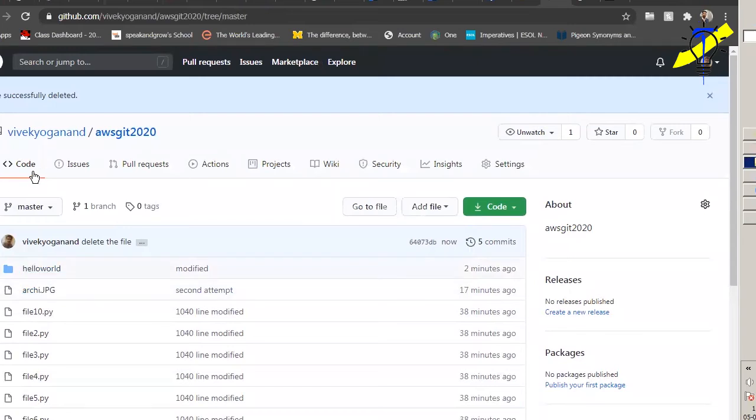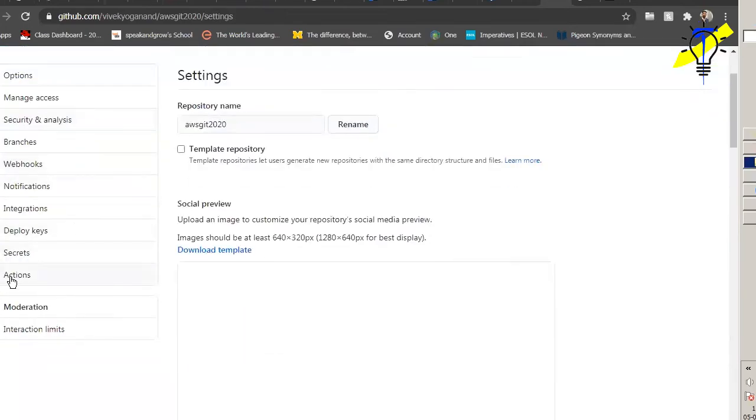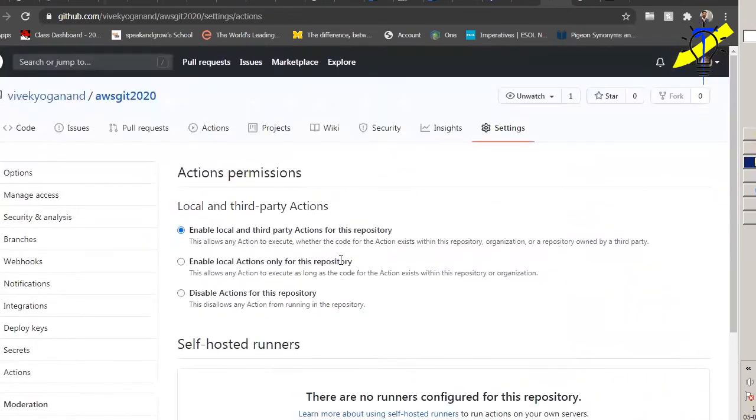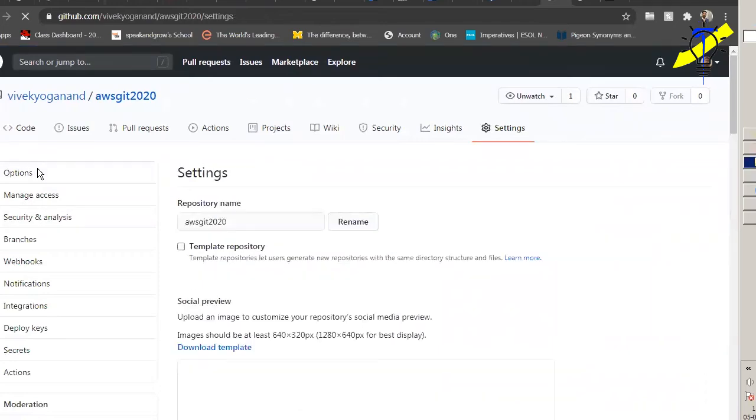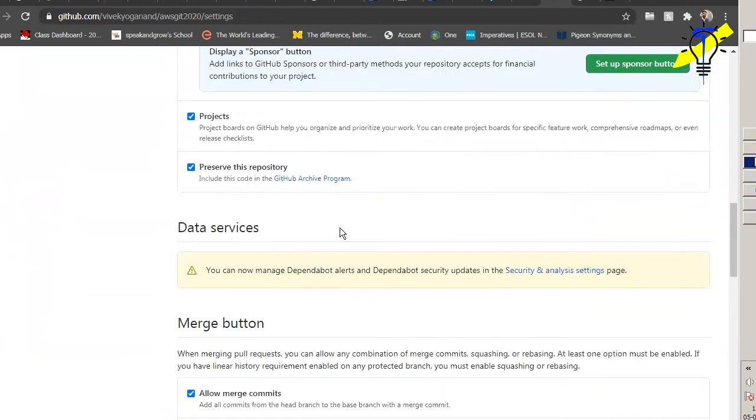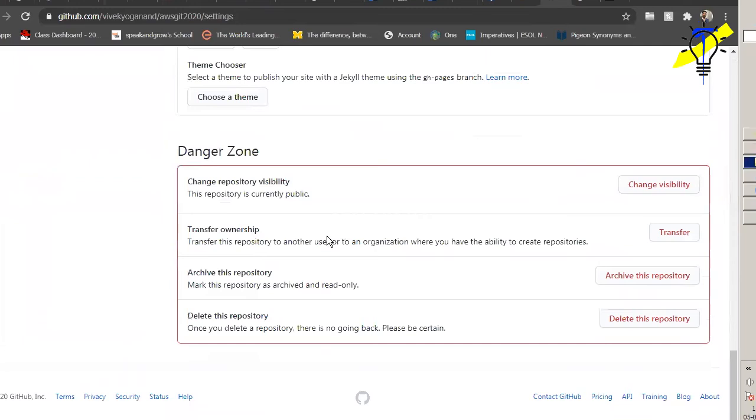Otherwise, if you want to remove the entire repository, then go to the settings and go to the actions, I think. Somewhere you need delete options also. Go to the very bottom, the danger zone. You can click the danger zone here. If you want to delete this repository, you can delete it.